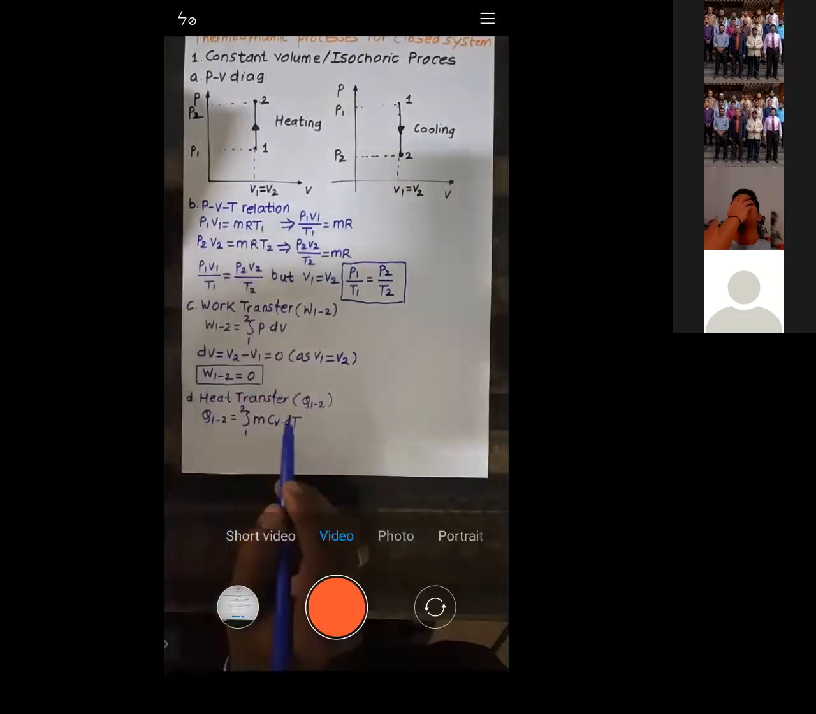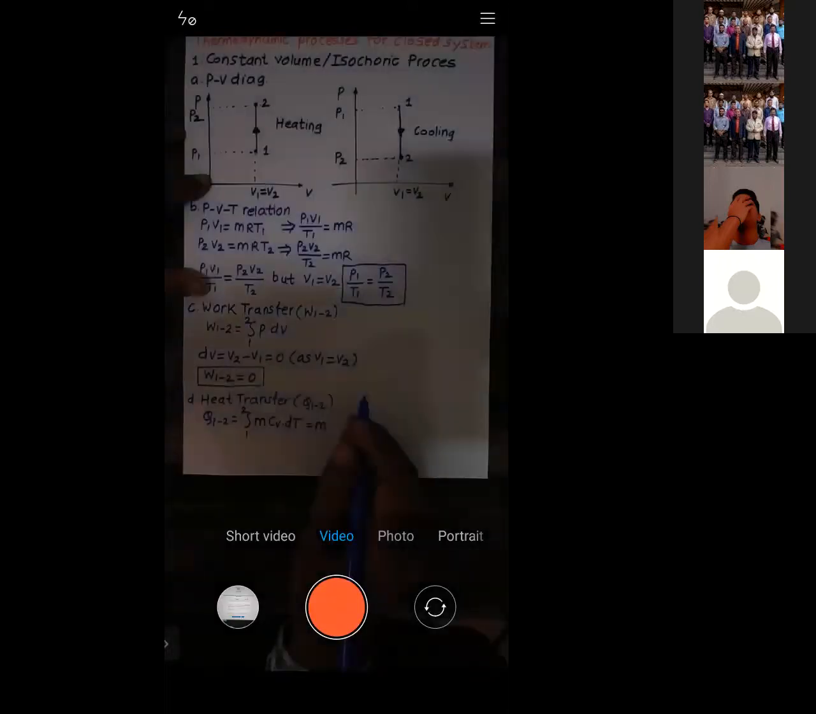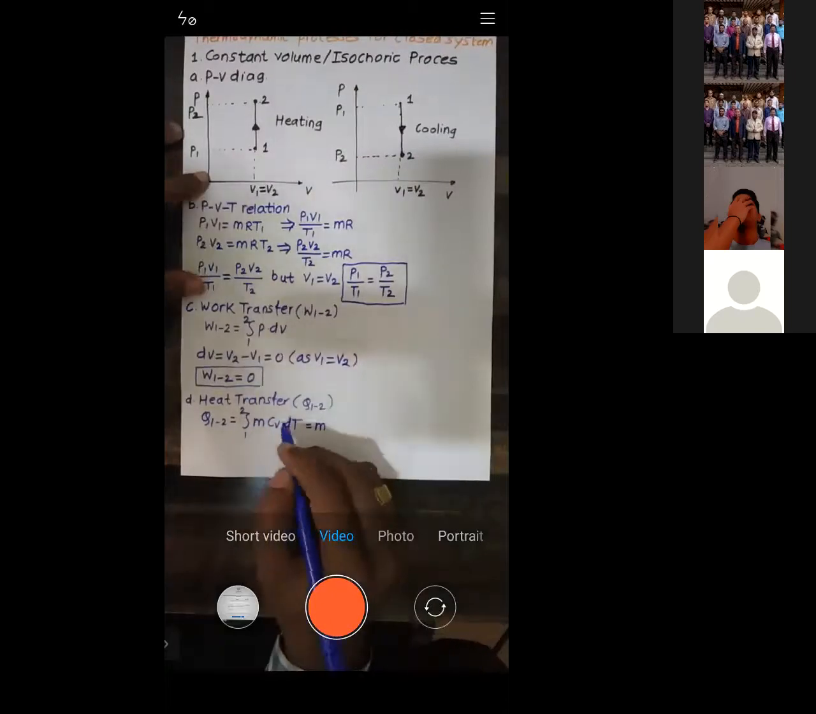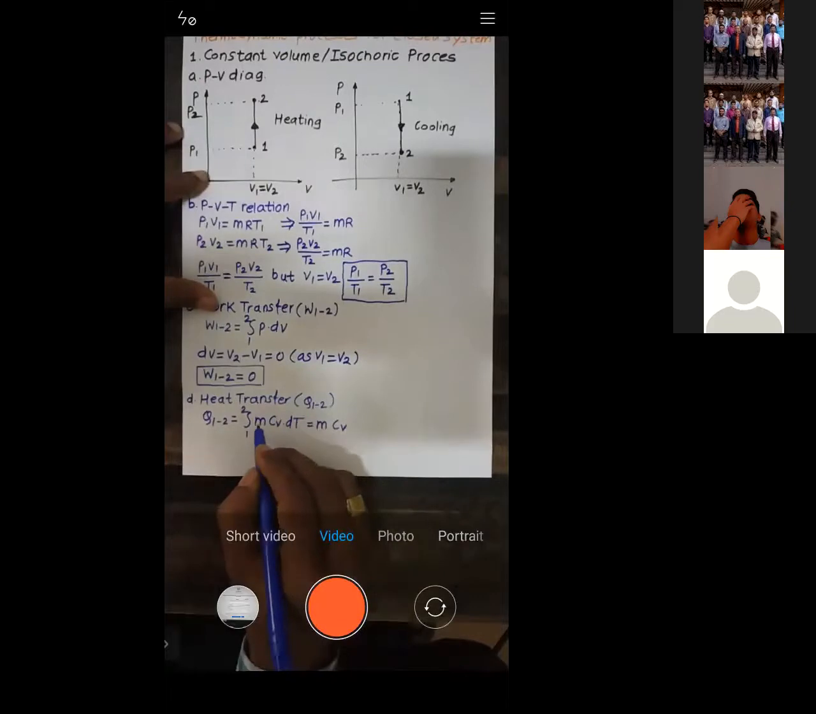So when the process is at a constant volume, our formula for heat transfer is m into CV into dT, mass into specific heat at constant volume into dT, integrated from 1 to 2. You can see here mass is a constant value, I will take it out. Again CV is a constant value, I will take it out. Now, what is the integration of dT? It is T, for process 1 to 2.